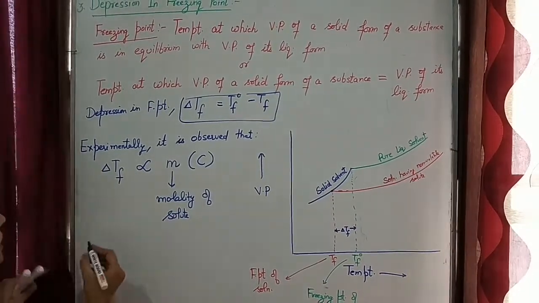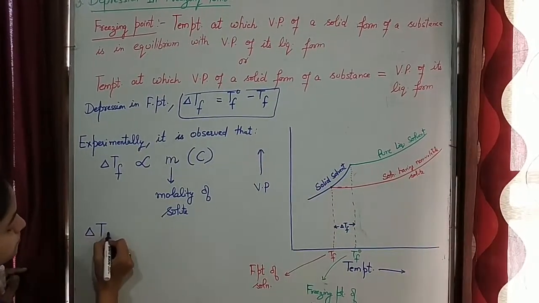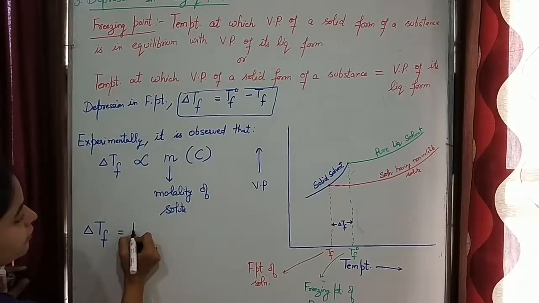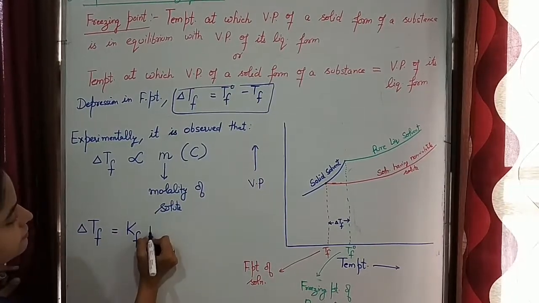When we remove proportionality constant, we have another constant Kf.